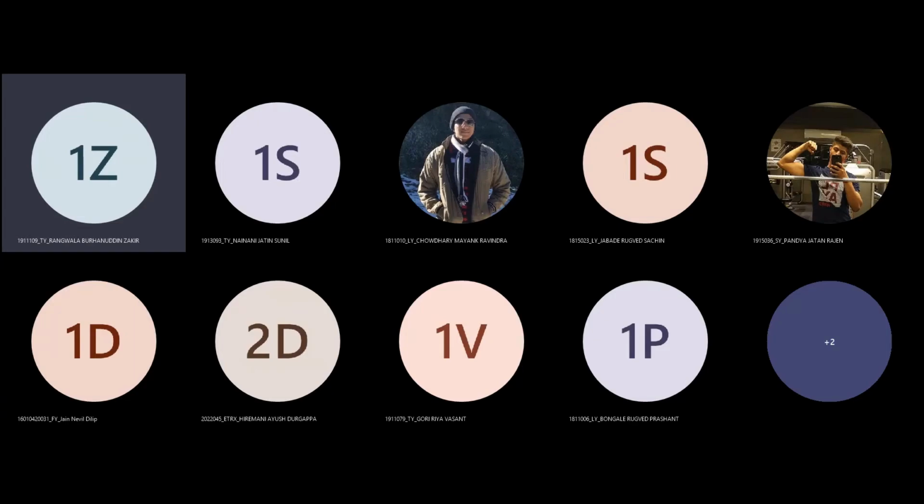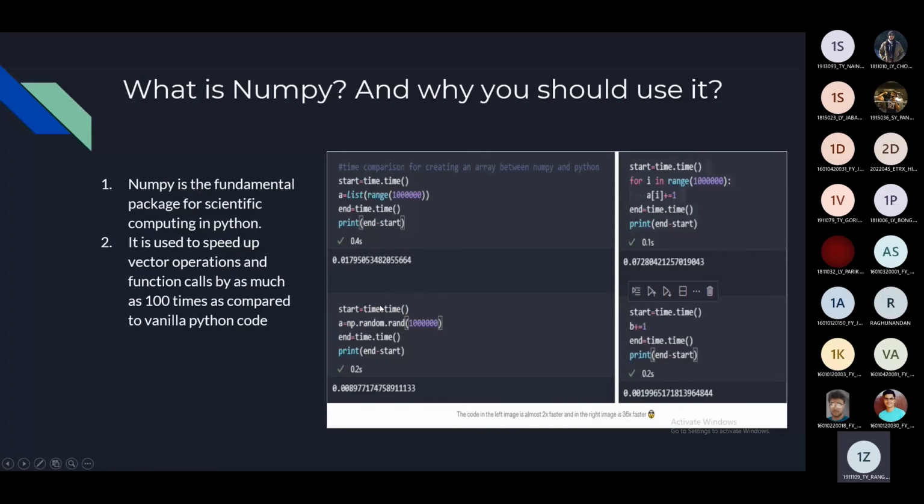And this is almost twice as fast in NumPy as in normal vanilla Python. And on the right, we are adding 1 to all the elements of the array. And this one is almost 36 times faster in NumPy as compared to vanilla Python. These are just some normal basic examples, but NumPy can be as fast as like 100, 200 times the speed of vanilla Python.